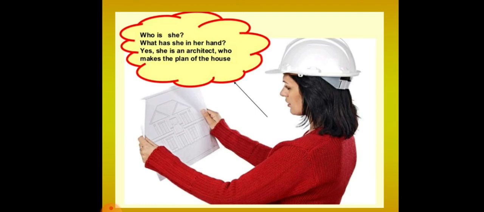Here in the next picture you can see her. Who is she? What does she have in her hand? You can see a picture of a house, right? Who does this work? Yes, she is an architect who makes the plan of the house. So an architect is a person who plans a house. The structure of the house is planned by the architect. You can see here a person with a brush in his hand with paint.